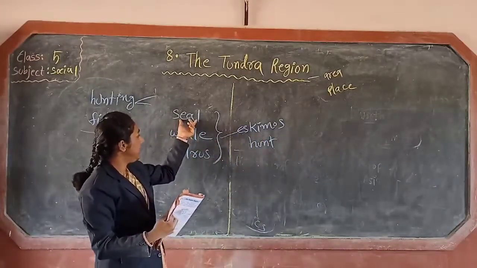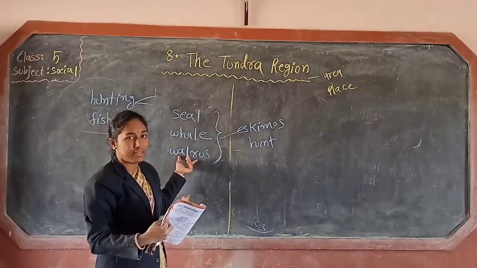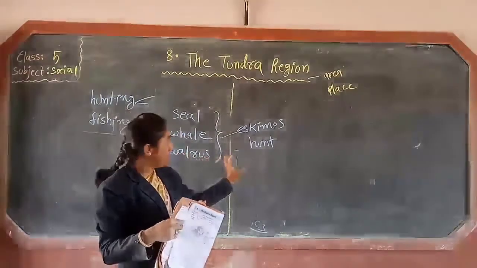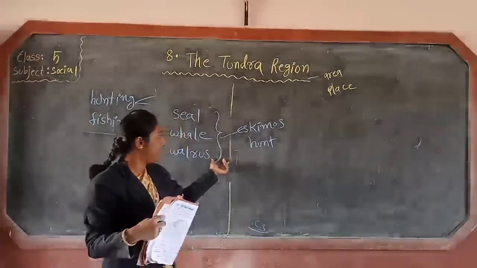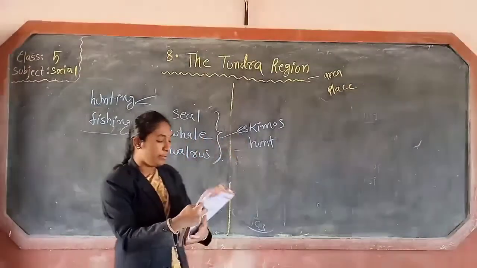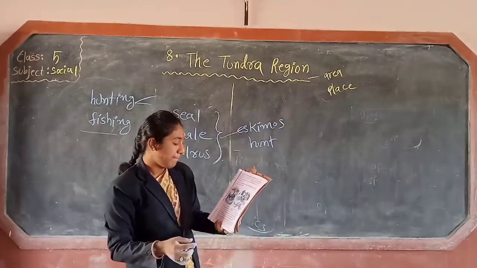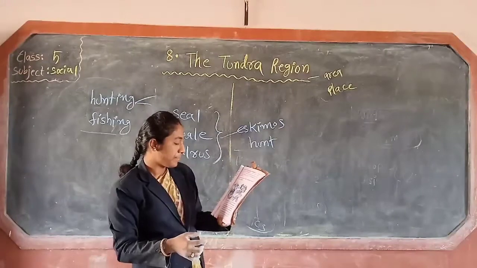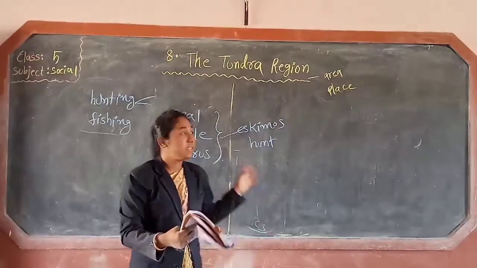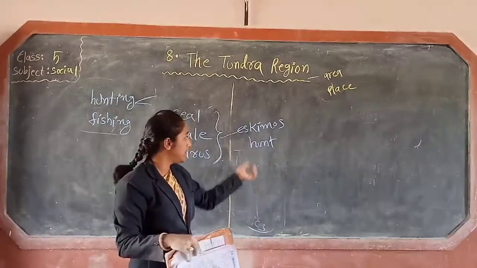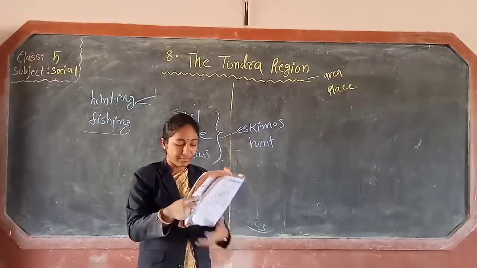These three animals are very important. These three, seal, whale and walrus, are the important animals Eskimos hunt.